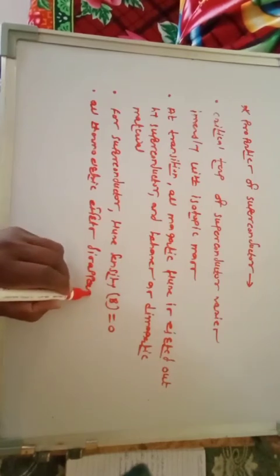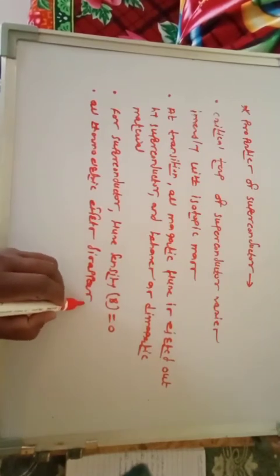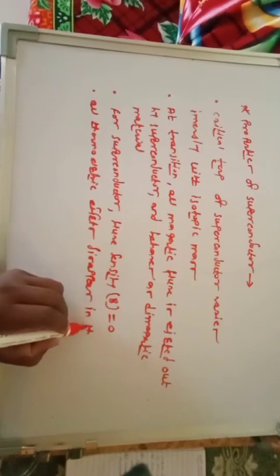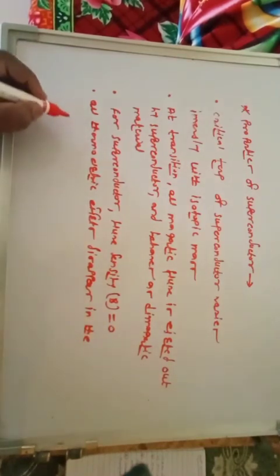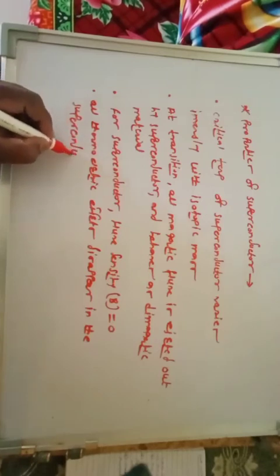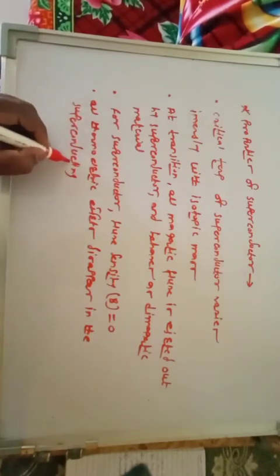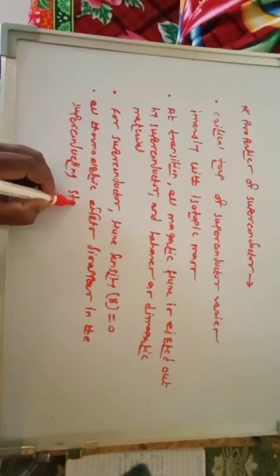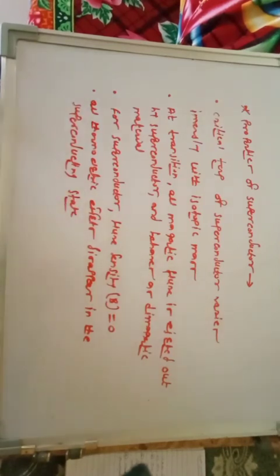All thermoelectric effects disappear in the superconducting state. This is also an important property of superconducting material.